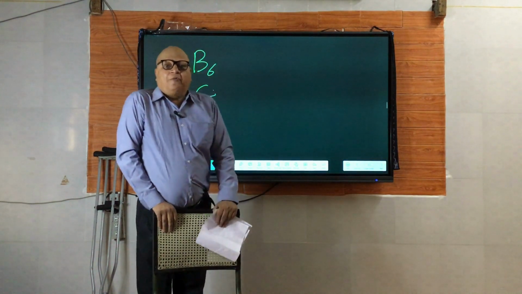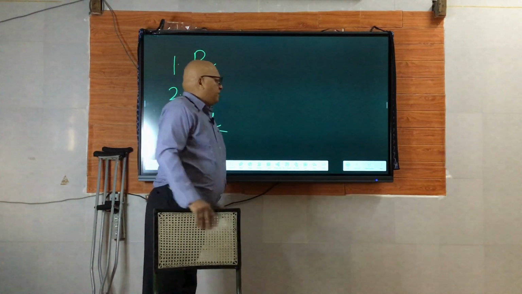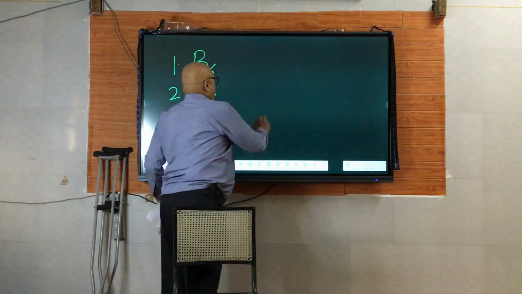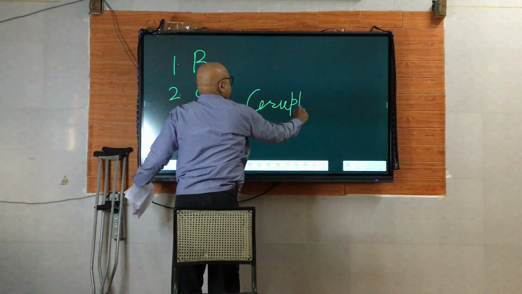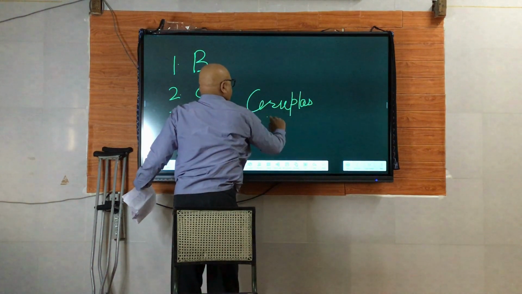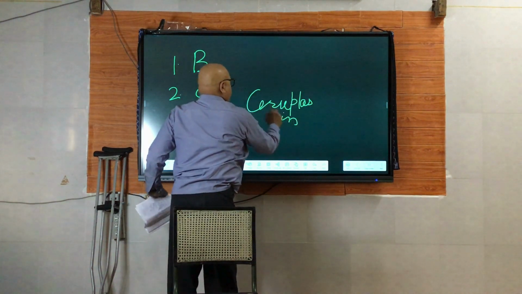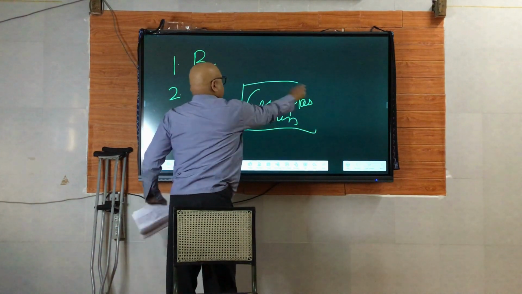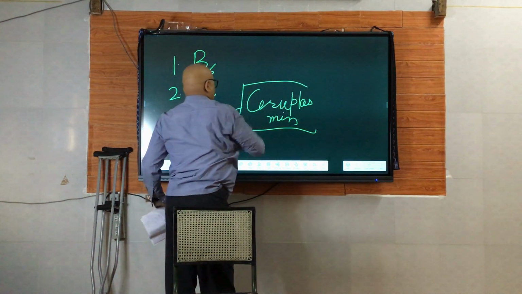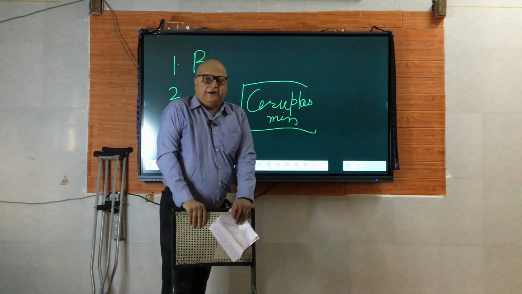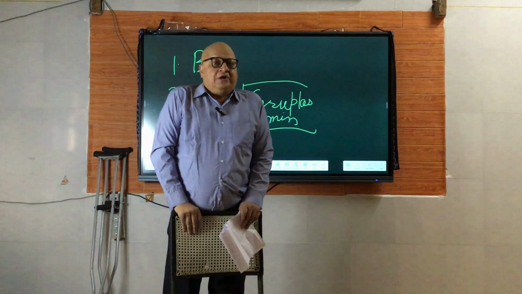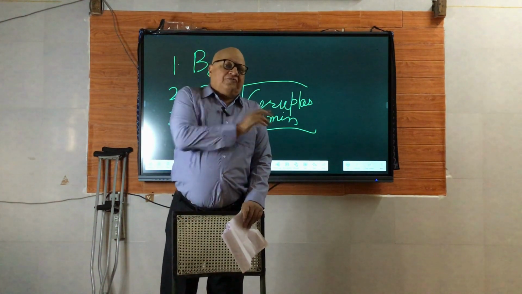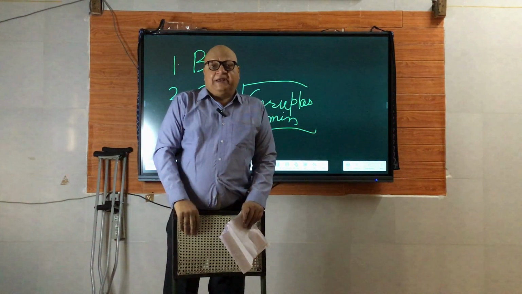You know, copper is an important component of a protein called ceruloplasmin. What is the role of this protein ceruloplasmin, of which copper is an important component? If you said transport of copper, you're wrong.